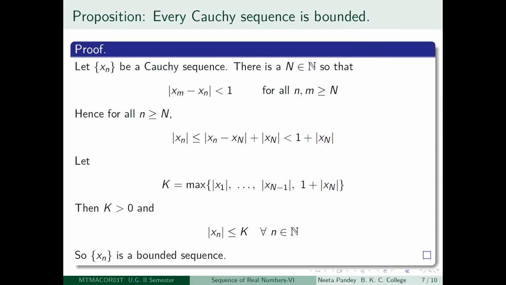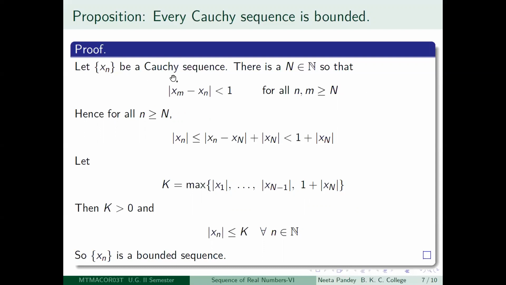And for the first few terms till the capital N minus 1th term, we had finitely many numbers, so we could make an estimate there. So even if you have forgotten, you look at this proof, you will be able to understand what is happening, and then if you compare it with that proof which we did earlier, it will become clearer.